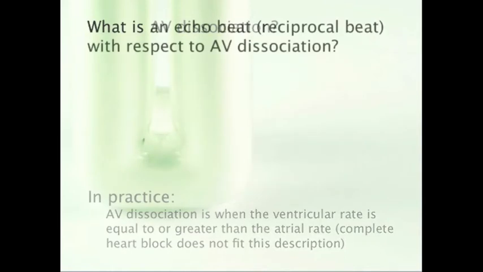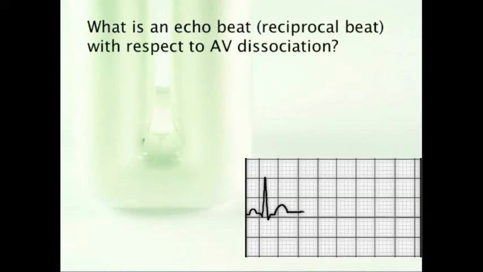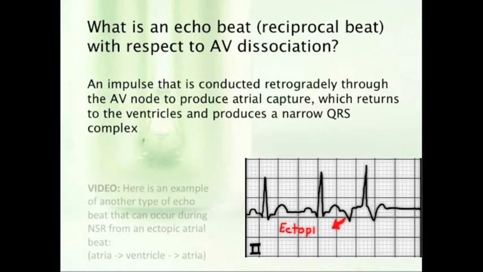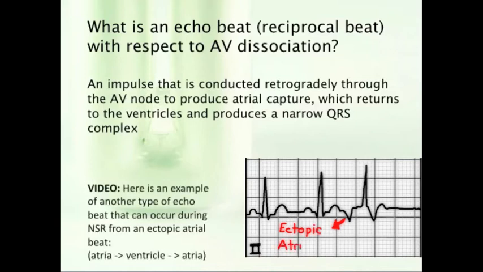What does an echo beat refer to when talking about AV dissociation? An echo beat? Okay, in AV dissociation, an echo beat occurs when an impulse is conducted retrogradely through the AV node to produce an atrial capture that, on return to the ventricles, produces a narrow QRS complex. This is different from the capture beat, which begins in the atria. An echo beat conducts retrograde and then returns, or echoes back. Also note that echo beats are referred to as reciprocal beats.